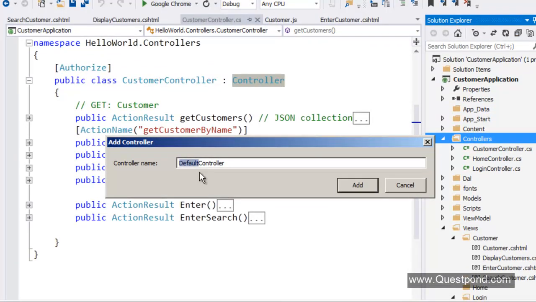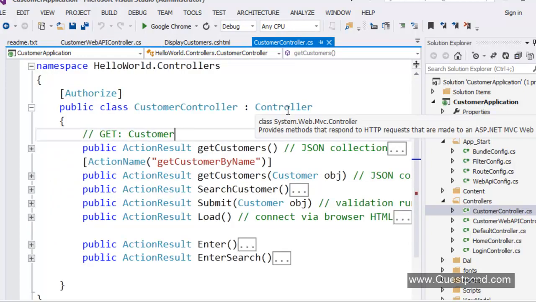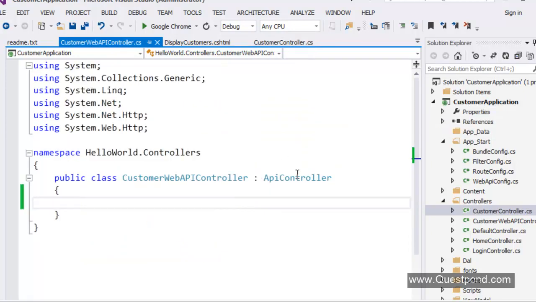And let us give the name here as, let us say, customer new. So this customer, or we'll say customer. Okay, actually we already have a customer controller. So we'll say this is CustomerWebAPI, add. So you can see that it has created the CustomerWebAPI controller class here. And if you watch very closely, this class inherits from the ApiController class. And if you remember, your previous controller classes were inheriting from the Controller class. So this ApiController class makes this class very special, and it makes it follow the REST principles, or it actually helps it to follow the HTTP protocol principles.